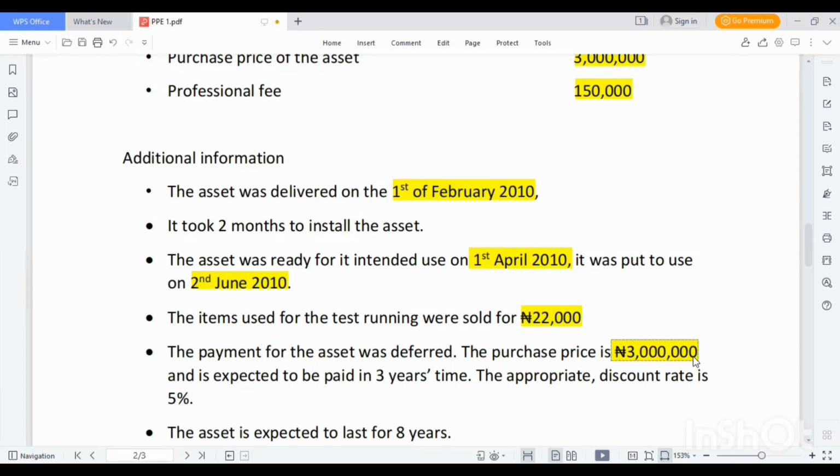Now, according to the guidelines of IAS 16, when there is a deferred payment, it is the cash equivalent of that amount that will be capitalized. So we are assuming here that there's an interest element on this 3 million, and the interest element is 5% per annum. So 3 million will not be capitalized. What will be capitalized will be the discounted figure, which we get by discounting this 3 million by 5%.